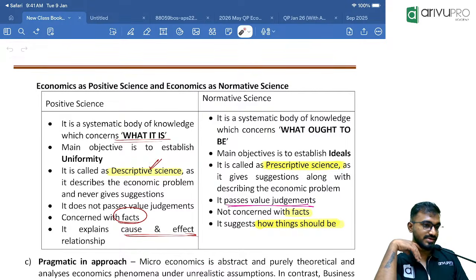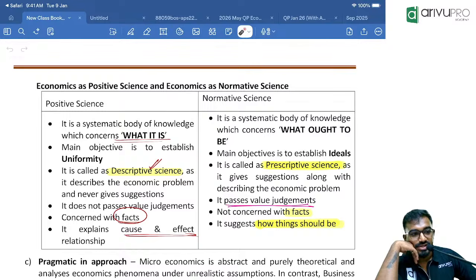Yes, it is not a pure science, because economics is not satisfying universally acceptable conditions. Yes, applied science. Done?